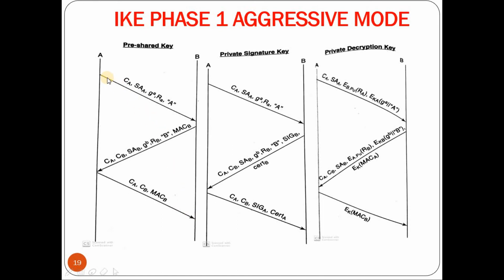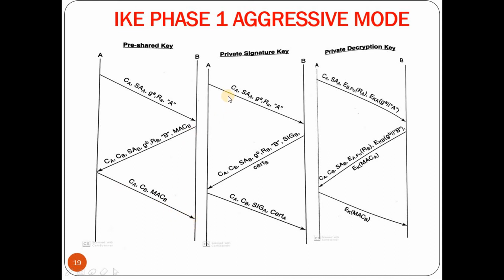So the sending of the cookies, SA, the partial key and the random number happens in the first message. Once the first message is received by B, the generation of keys of B happens immediately after the first message is received, and once the second message is received by A, the generation of keys happens immediately after the second message. Once that is done, then the authentication happens. The authentication of B happens immediately after the second message. The authentication of A happens immediately after receiving the third message.